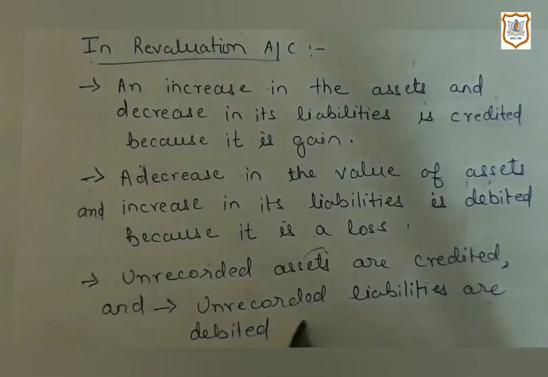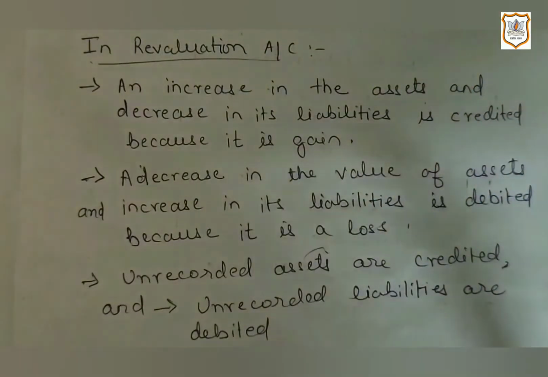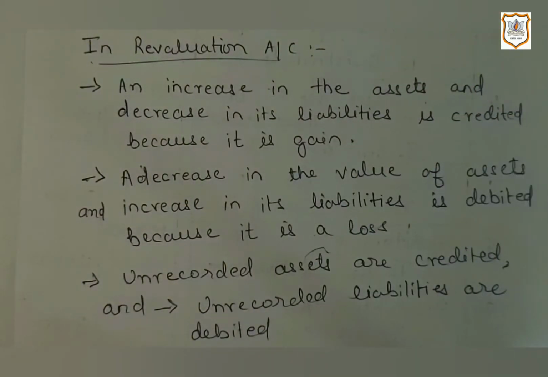Then next is unrecorded liabilities are debited. If unrecorded liabilities are brought to books, then it is not a good thing for business. It is a loss, so it will be debited. So let us solve question number 10 of your textbook on page number 139, and let us see how revaluation account is prepared.